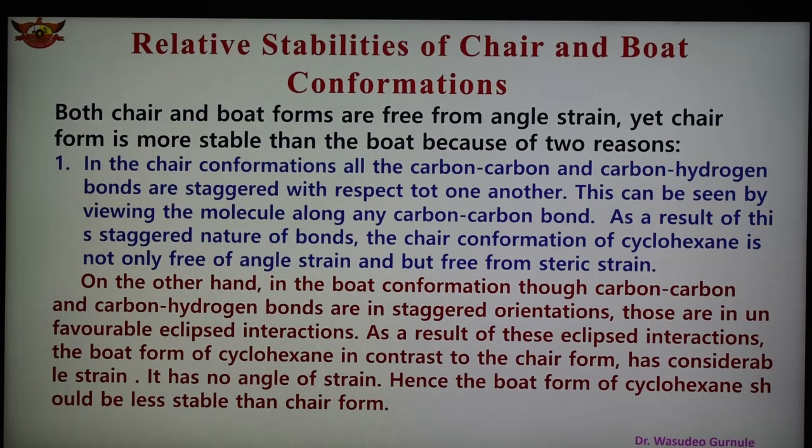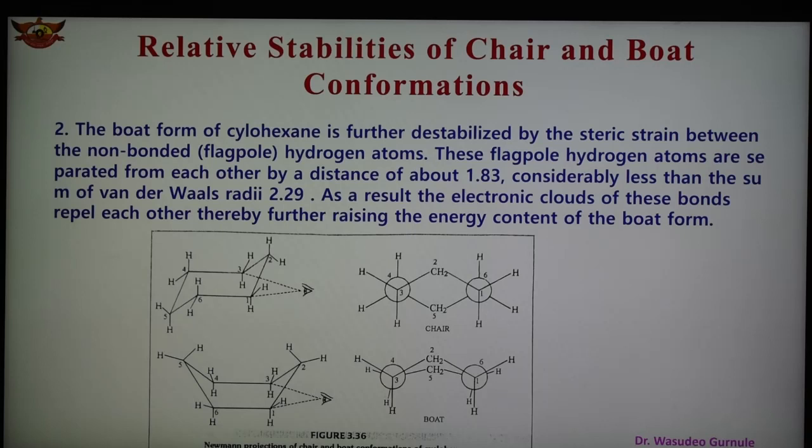This can be seen by viewing the molecule along any carbon-carbon bond. In this case, it can be seen by viewing the molecule along any carbon-carbon bond, that is C1-C6, C3-C4, as shown in this figure. As a result of the staggered nature of the bonds, the chair conformation of cyclohexane is not only free of angle strain and torsional strain but free from steric strain also.